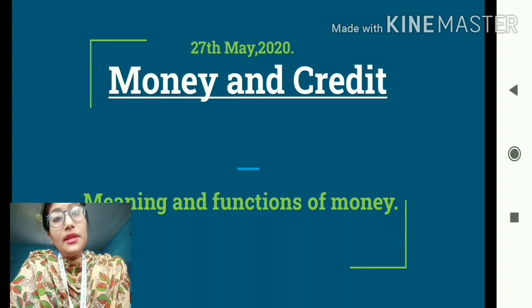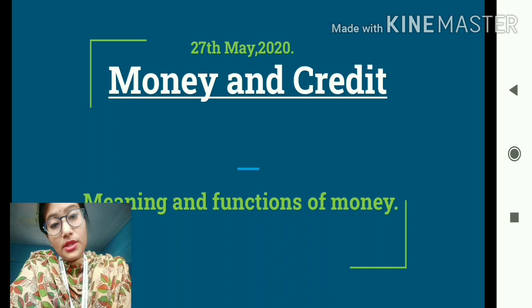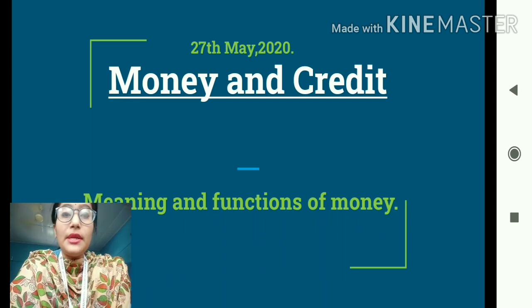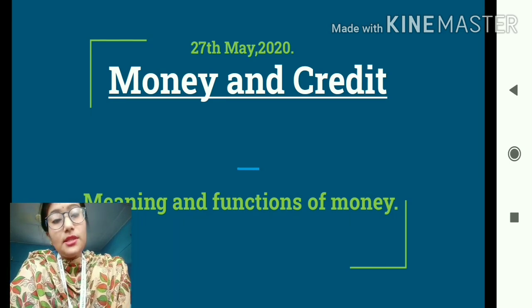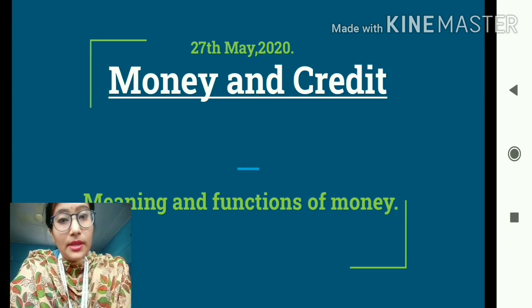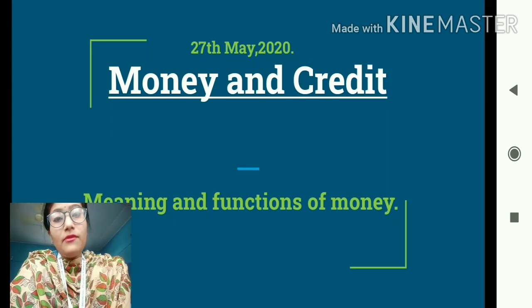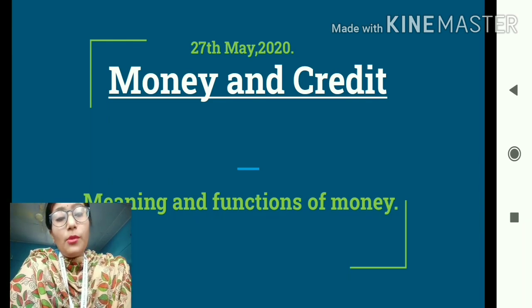Commodity money means any commodity which had a common utility or which was in great demand was used to serve the purpose of money. That means the commodities were used as a medium of exchange and as a measure of value. But owing to the various disadvantages that are associated with commodity money, the people at that time felt the necessity to have another form of money.